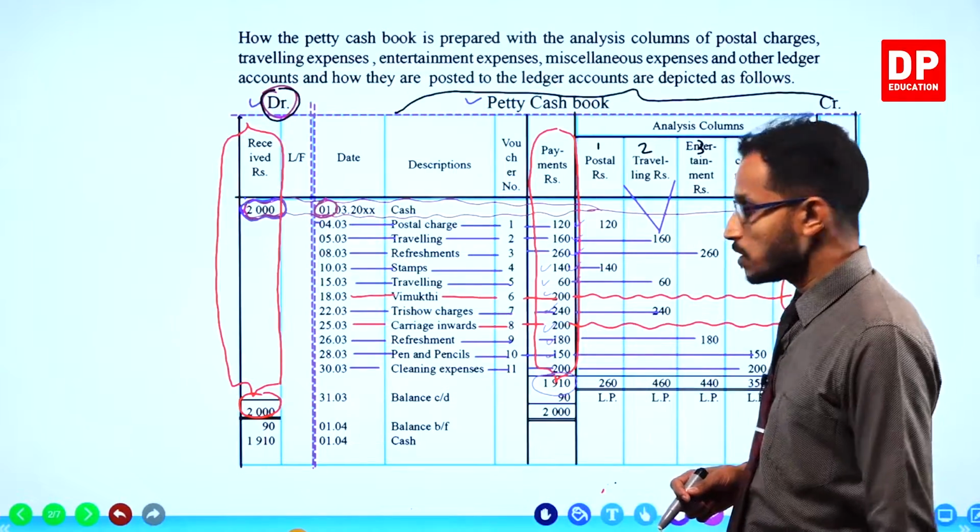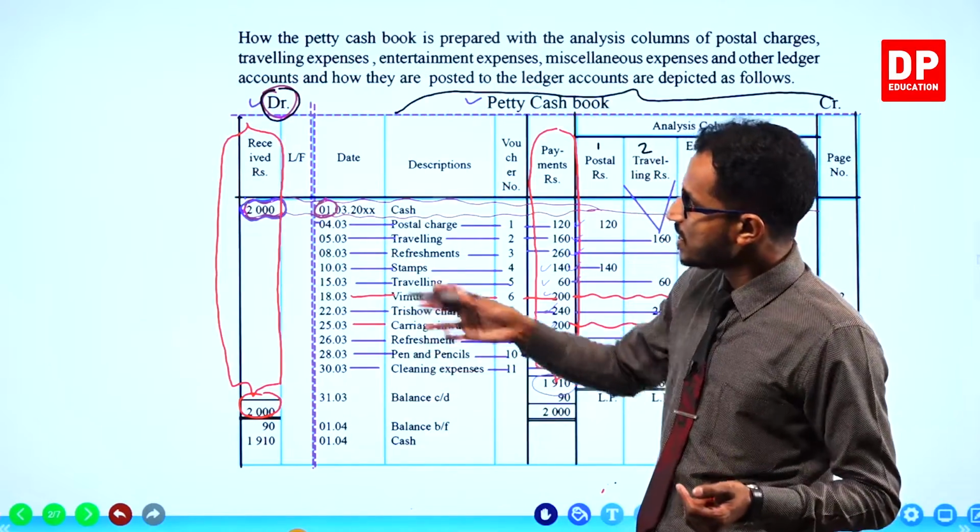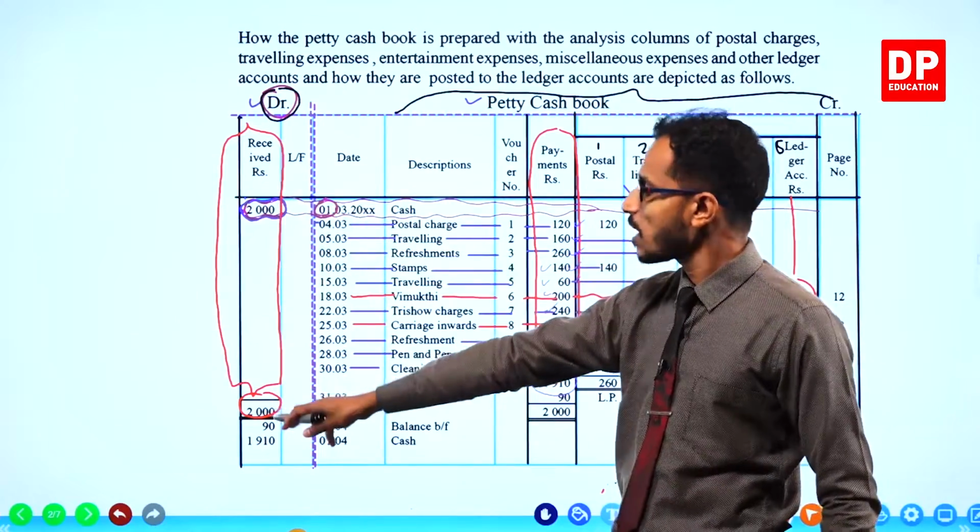All right. So the greater total is obviously in the received column, which is 2000.